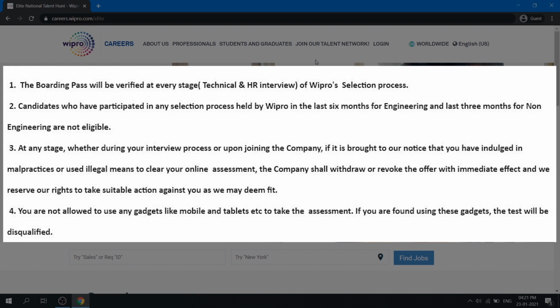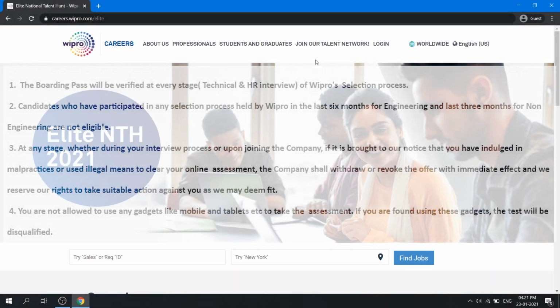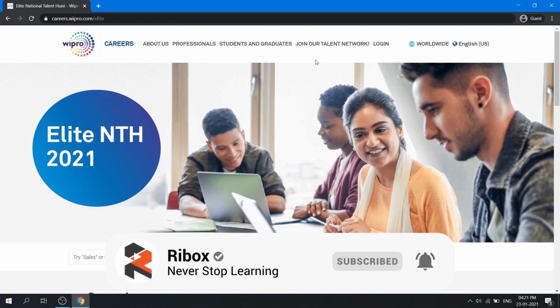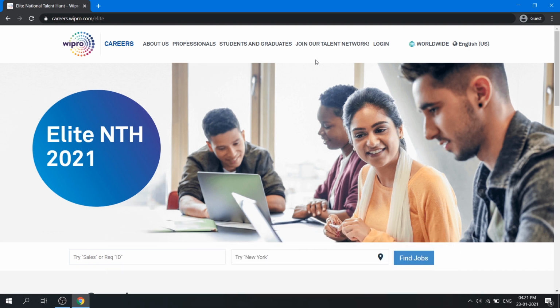And if you face any kind of errors or problems, you can always write to the email IDs which are mentioned in your email. So make sure that you install the lockdown browser in a proper manner, and first of all ensure that your webcam and your mic are working properly. For that, I have again provided the link in the description box below. You can go check your hardware. If it is working fine, then you can install the lockdown browser, for which the mail will be received on your email ID. So if you have received it, you can simply download it, and then you don't have to do anything.